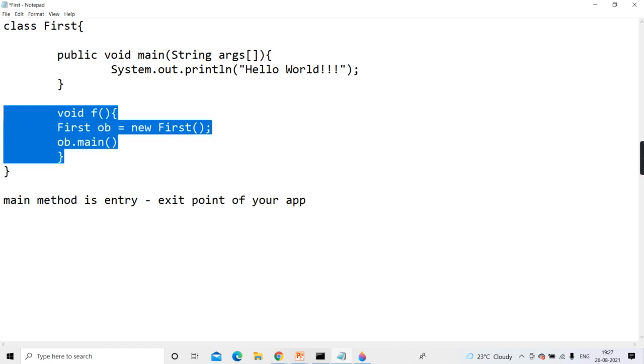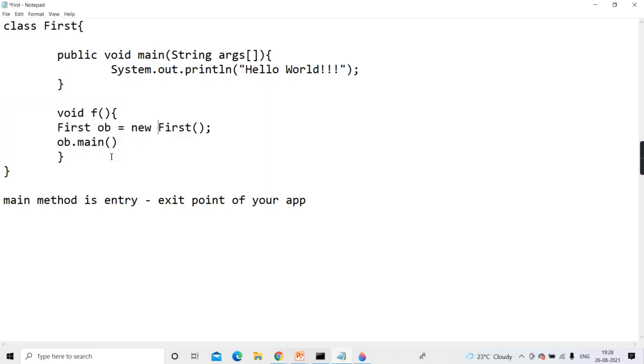They have created the system in such a way, properly, intelligently thought, that to start your application, you have to call main. But if main is kept instance, you have to create an object. Unless and until an object is created, you cannot call main. And main cannot get called unless and until an object is created. You understanding or no? And these two lines won't run till f is called. And to call f, you again have to create an object. And this will keep going, no? It will never stop. You understanding or no?